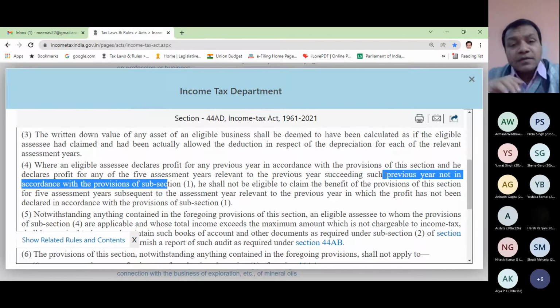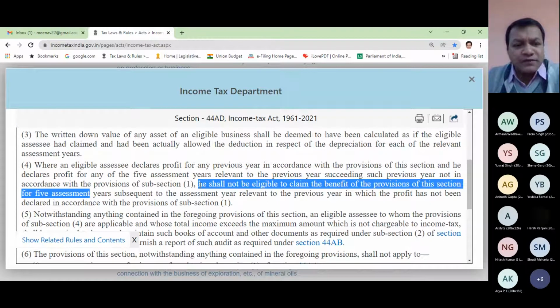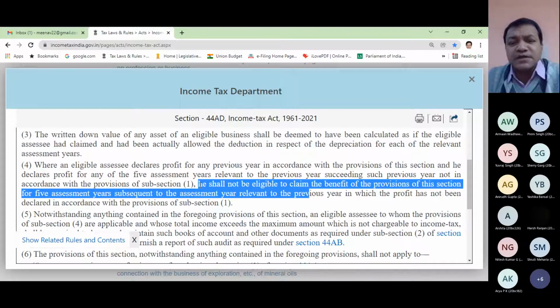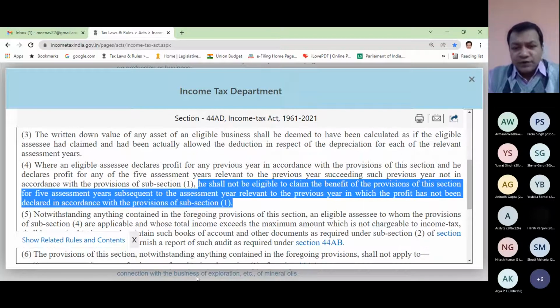but I failed to follow 44 AD in any of the next 5 years, then in the year in which I have failed in following 44 AD, he shall not be eligible to claim the benefit of the provision of this section for 5 assessment years subsequent to the assessment year relevant to the previous year in which the profit has not been declared in accordance with the provisions of subsection 1. Let me simplify this point now.